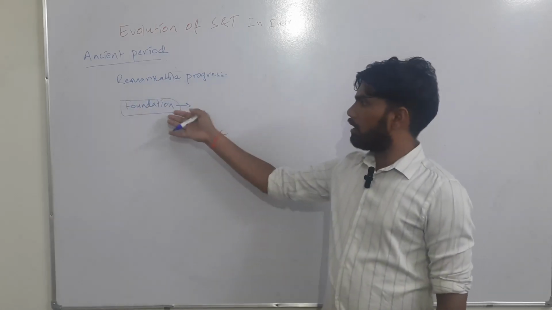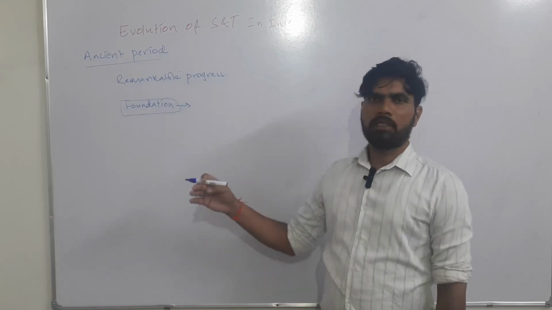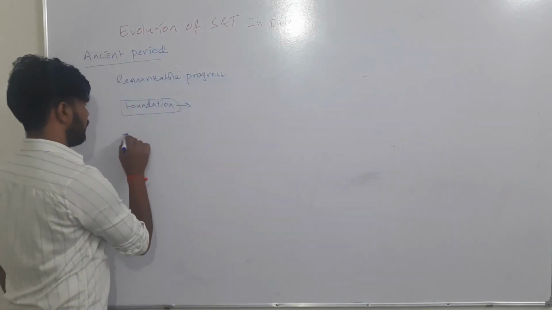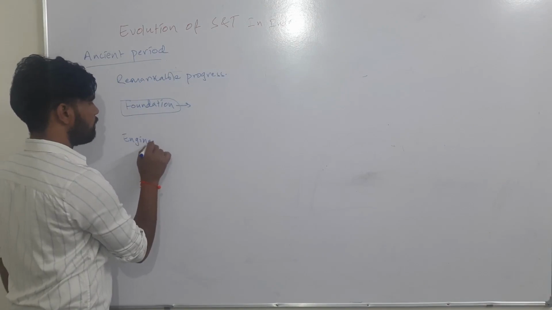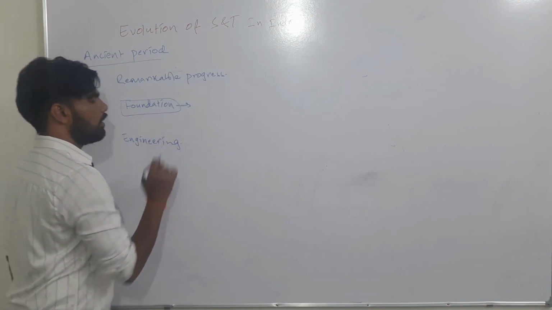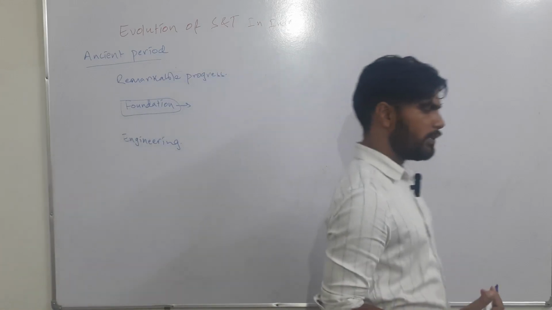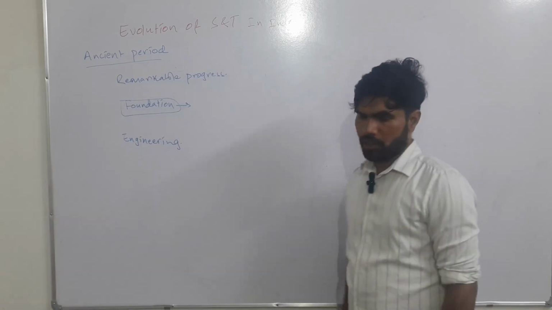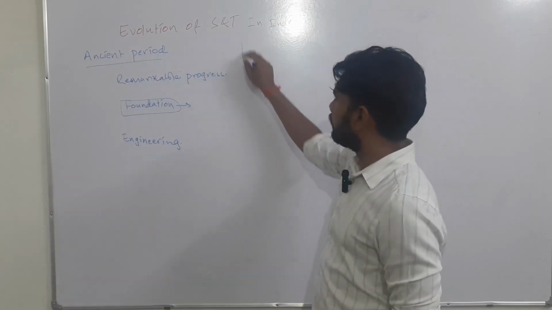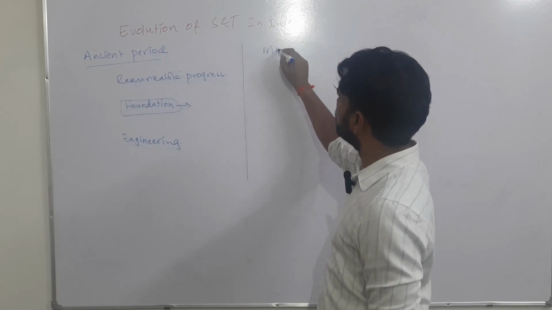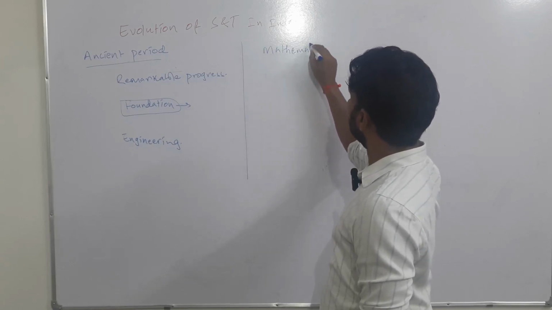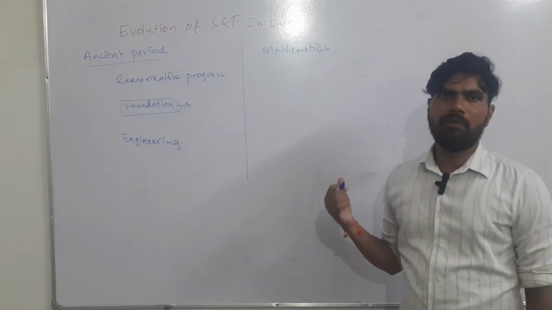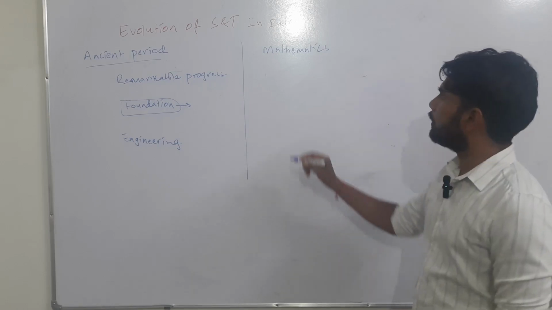In engineering also, great advancements were made. Individually, the first area we have to see is mathematics. What are the advancements in mathematics during the ancient period?